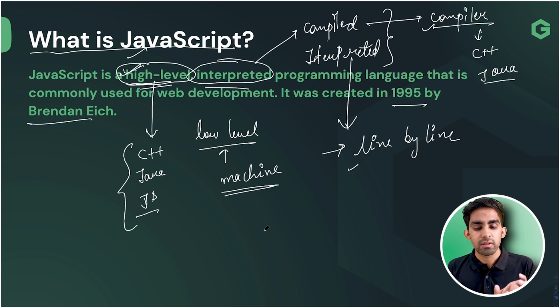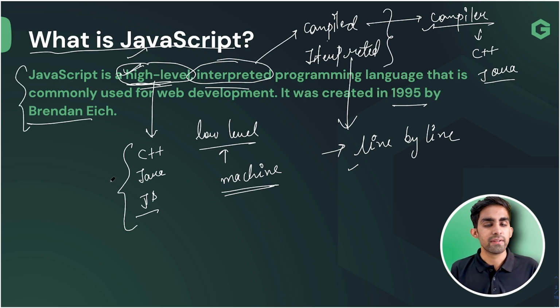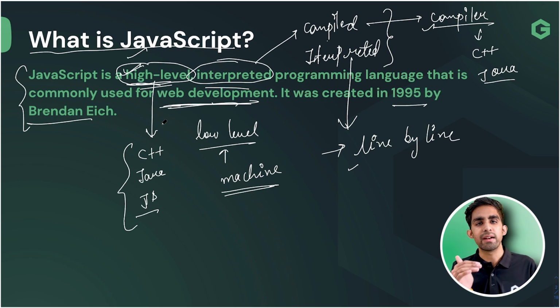So JavaScript, what we can understand now, team. Obviously, in the starting, the definition is very hard to understand. Now, what is the definition? What is the definition saying to us? It is just saying that JavaScript is a user-friendly language which is read line by line. That's it, team. And it is commonly used in web development. Obviously, we have so many use cases as well, but this is the main use case: while doing development, we use JavaScript.